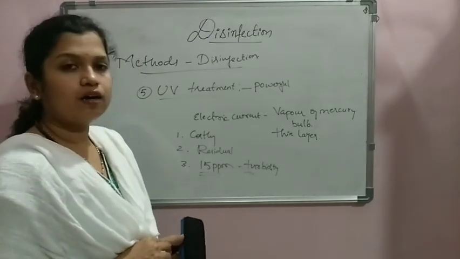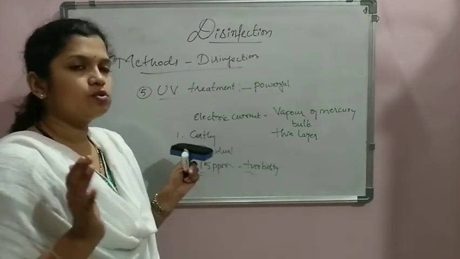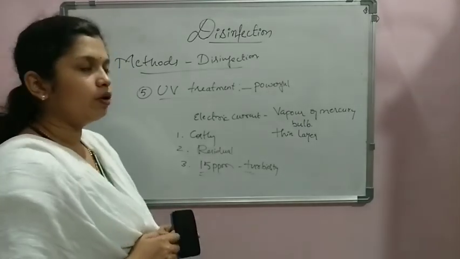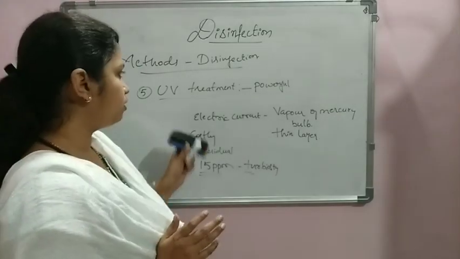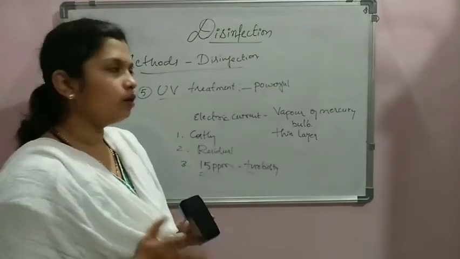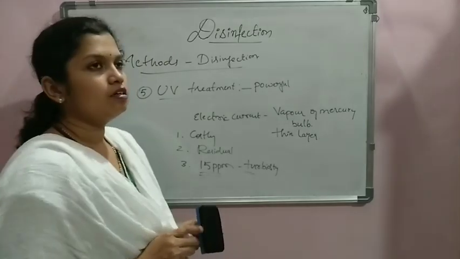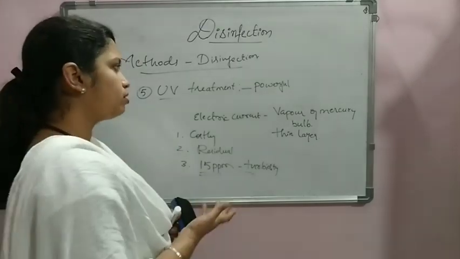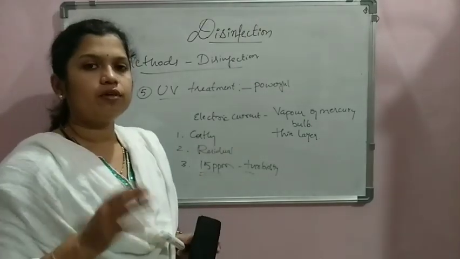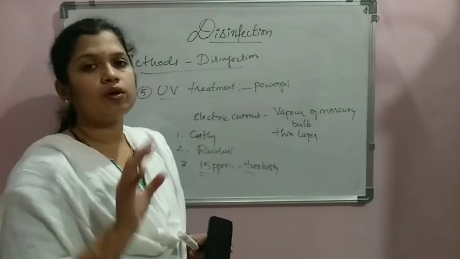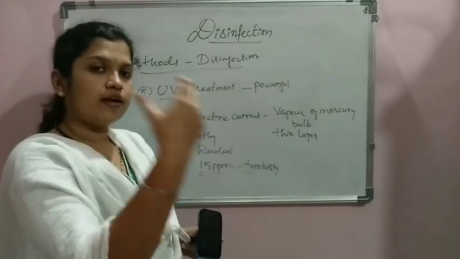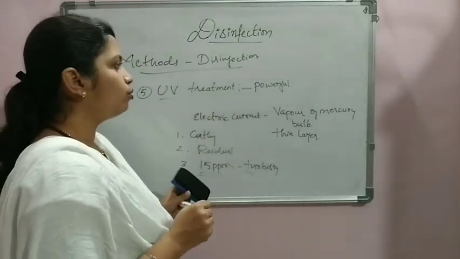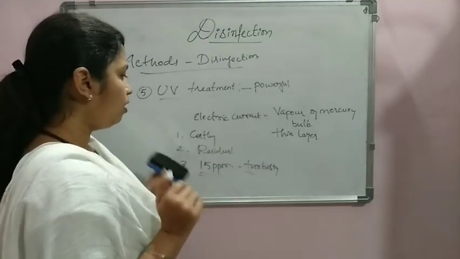But at a house scale, in a simple, very compact treatment plant, we do go for UV treatment. Nowadays all the aquaguards we are using have a UV treatment method for disinfecting the water. Why? Because it doesn't change any physical or chemical character of the water, and it doesn't impart any taste into the water. Whenever we use it at a house scale, we don't want any residual activity, because we are directly consuming the water from the filters. That is why we can go for UV treatment at a house scale, but not at a large scale.